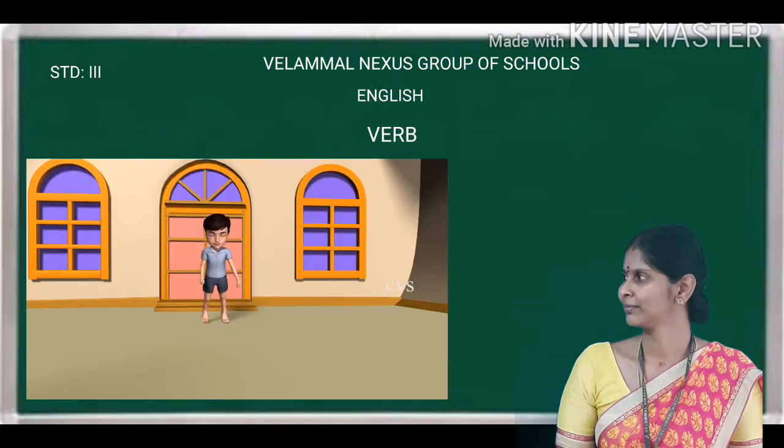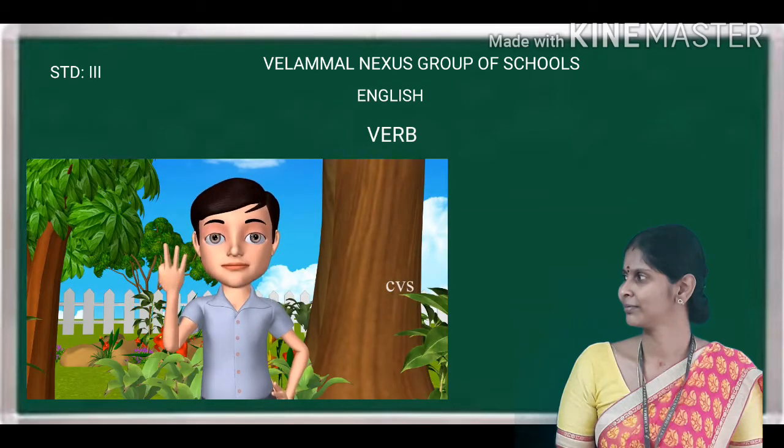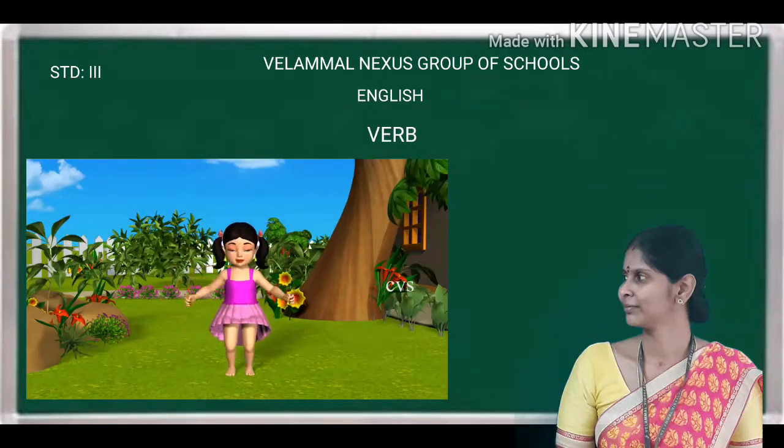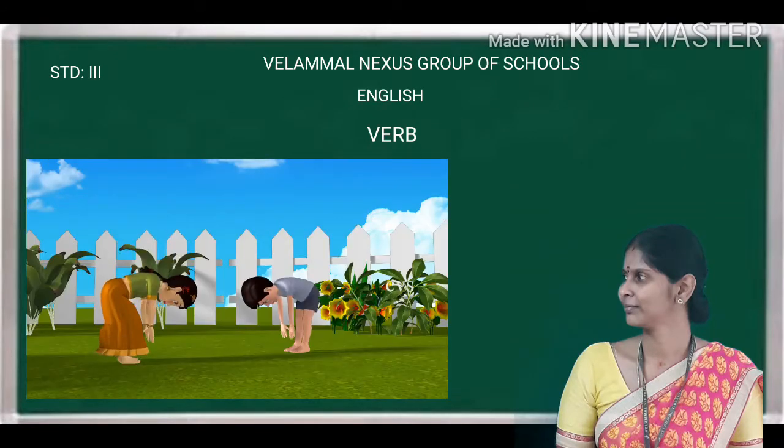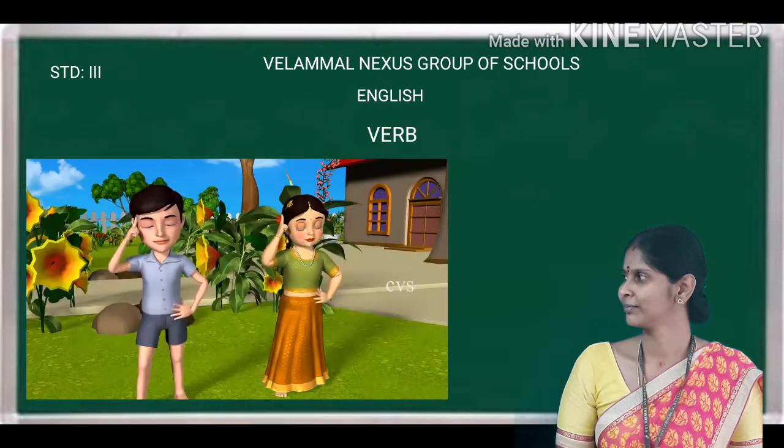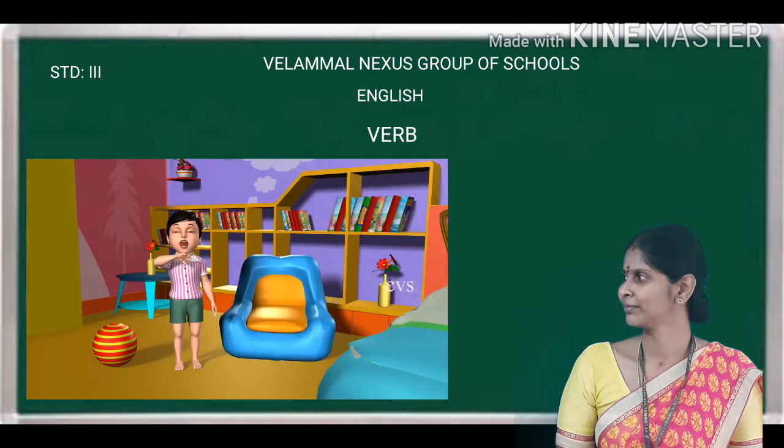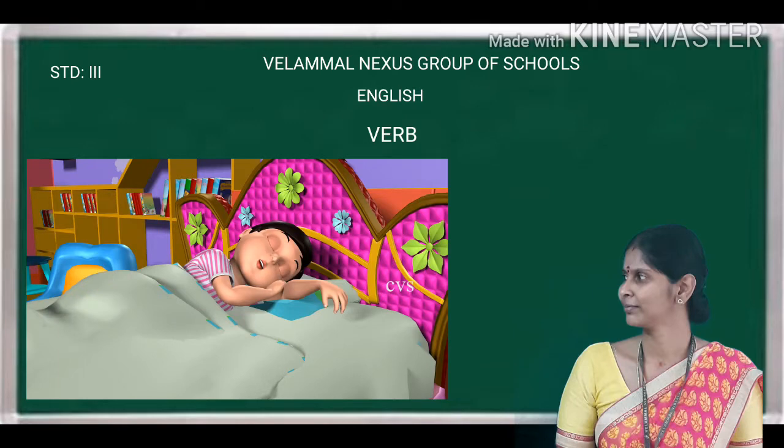Hop a little, jump a little, 1, 2, 3. Run a little, skip a little, tap one knee. Bend a little, stretch a little, nod your head. Yawn a little, sleep a little in your bed.